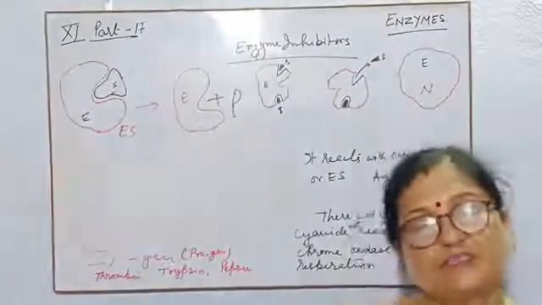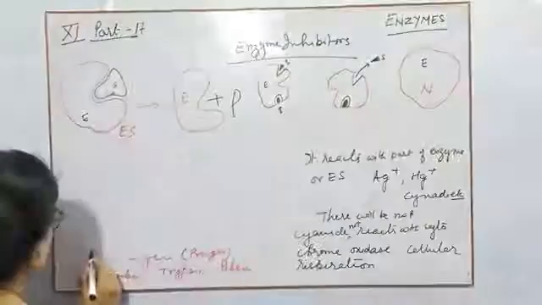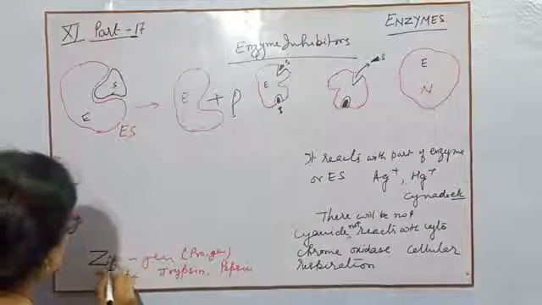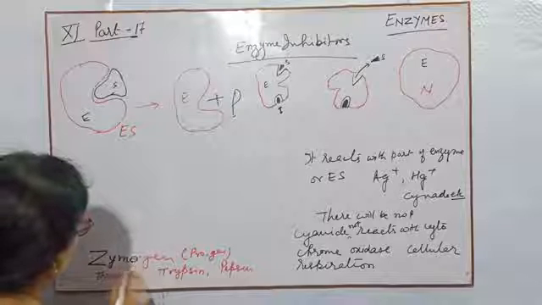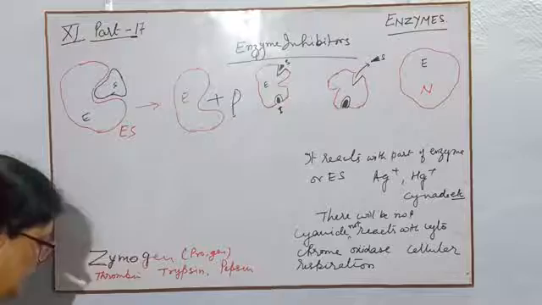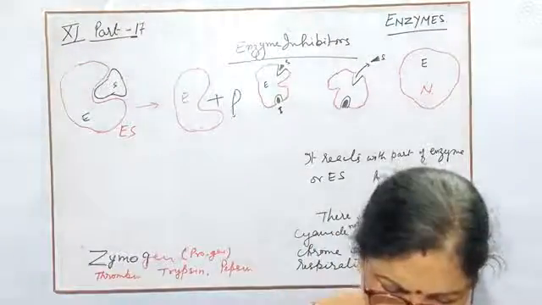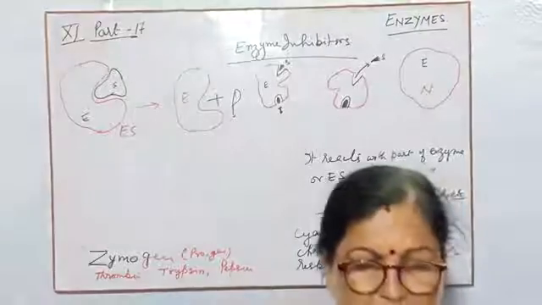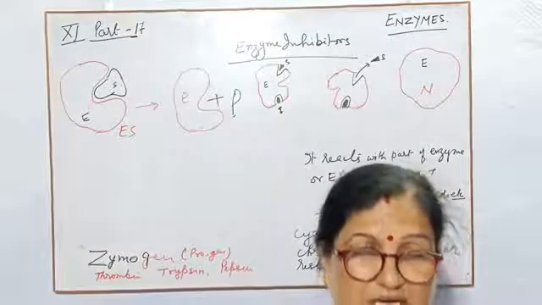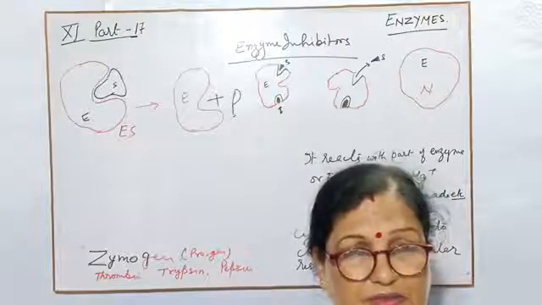Now the next part of the chapter is zymogen. Do you know the name of the enzyme? Some enzymes have a precursor.